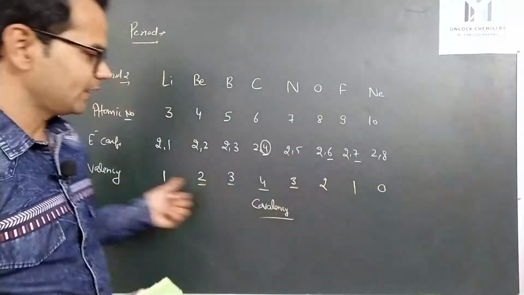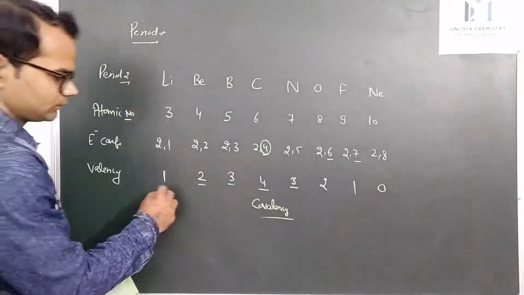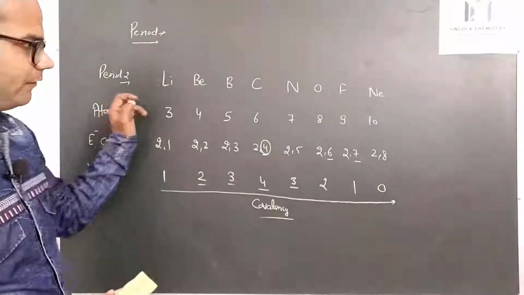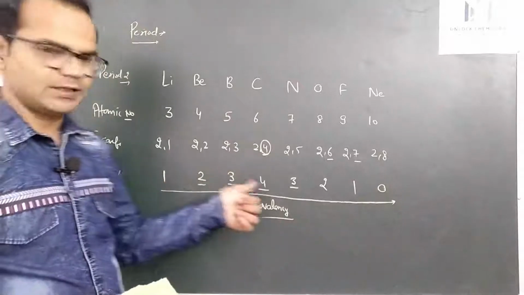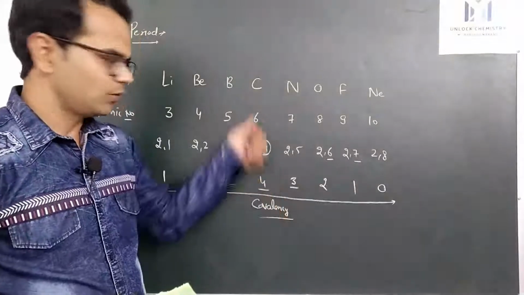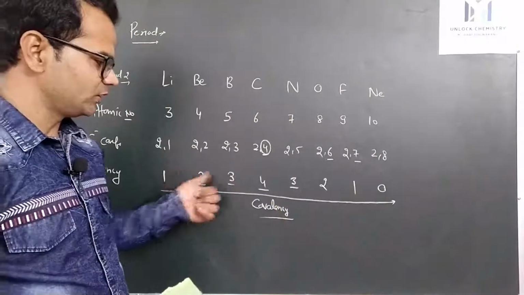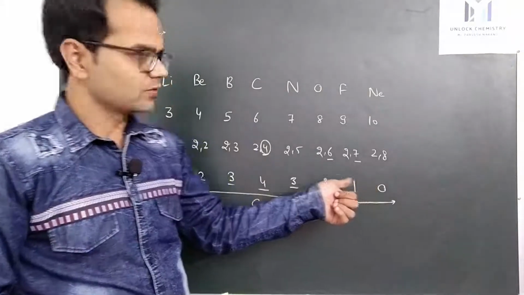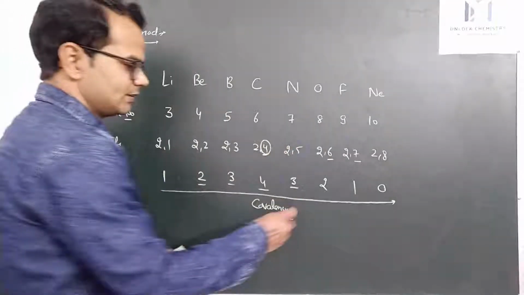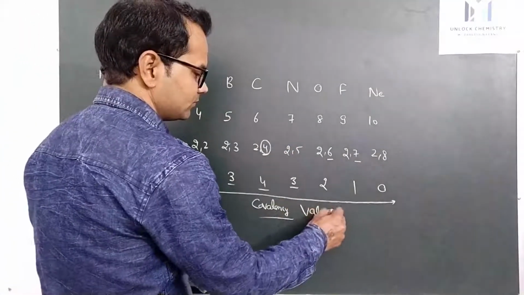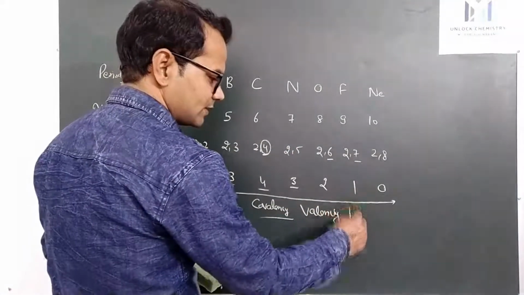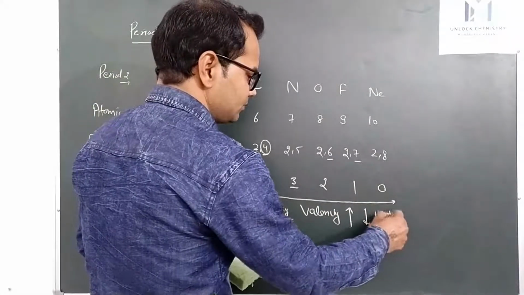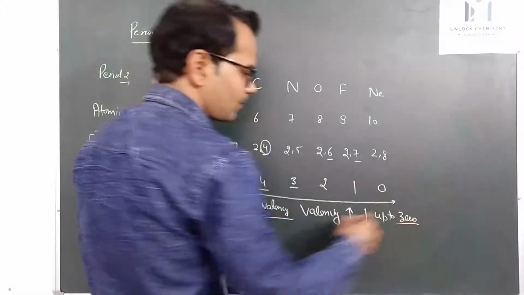So if we see the trend from left to right, valency first increases up to the middle. Up to carbon it constantly increases, 1, 2, 3, 4, but then gradually decreases up to 0.